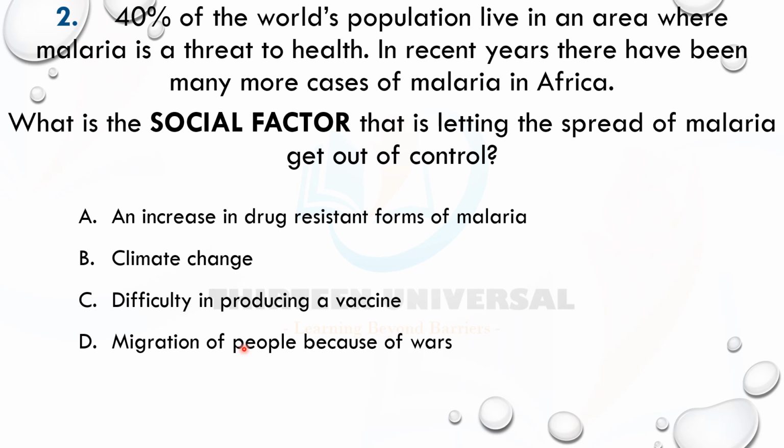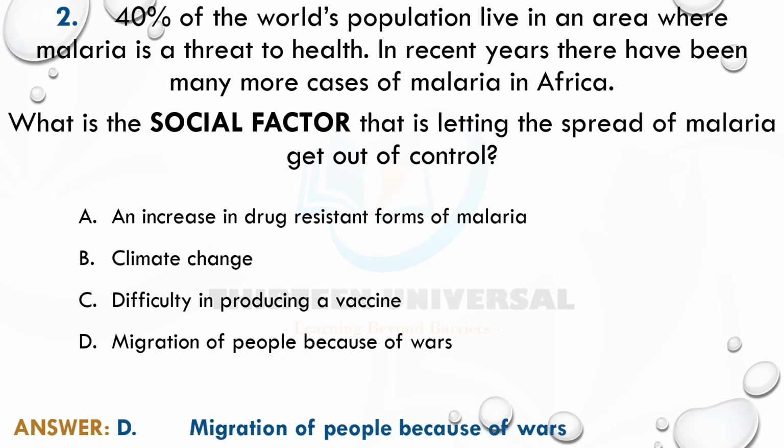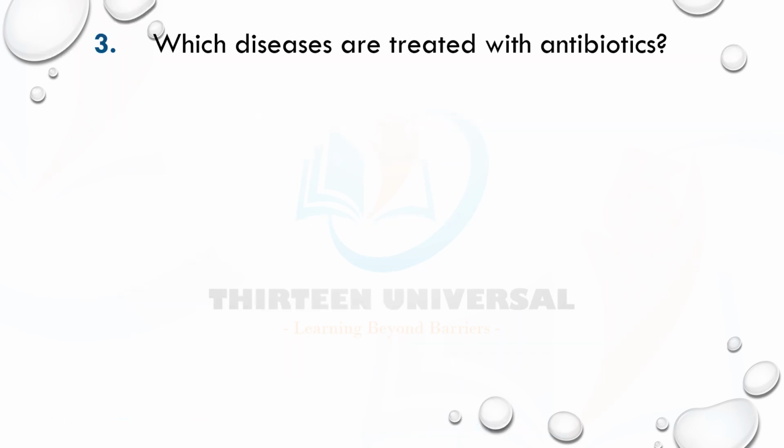Somebody moving because of war going on in Gaza. People are moving to other parts of the world. They may go there with infection, malaria, if those people live in malaria endemic areas of the world, which are sub-Saharan Africa. All right. So the answer is D. You got it. Question 3.